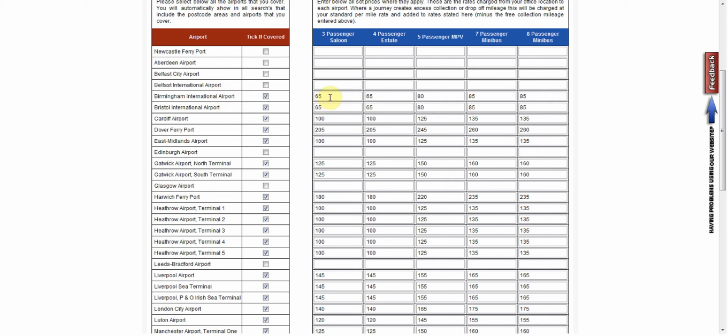Now that set price would be calculated from your business location to the airport. So again, let's say for example we're going to use Gloucestershire as an example. If it was a journey from Cheltenham going to Heathrow Airport, a Cheltenham rate for that is £100 for a car. So we would put £100 in these sections here, which all denote Heathrow Airport. Okay.